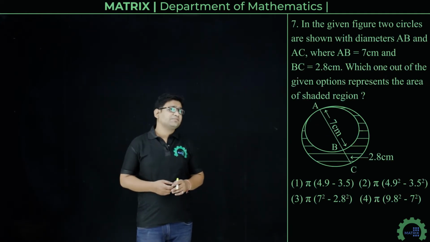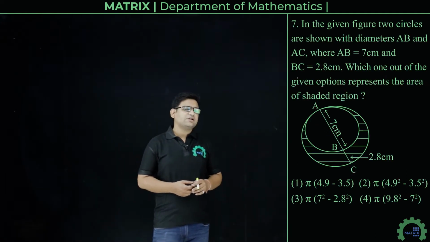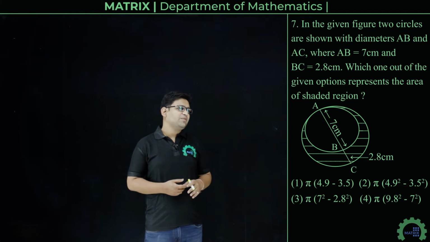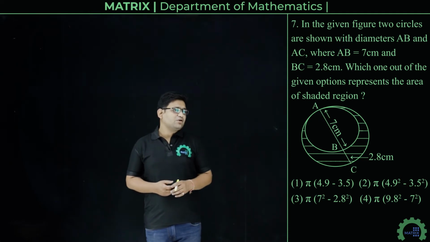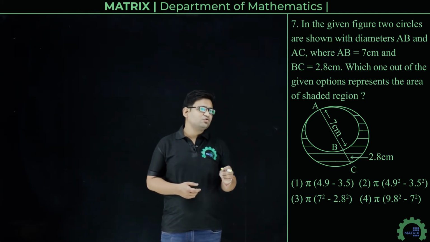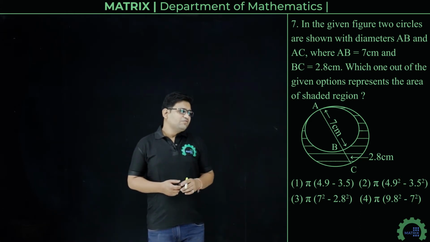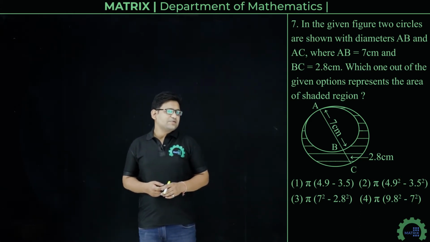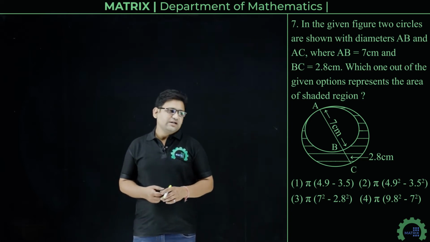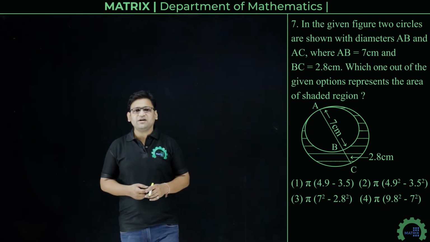Next question is, in the given figure, two circles are shown with diameters AB and AC, where AB equals 7 cm and BC equals 2.8 cm. Which one out of the given options represents the area of the shaded region? That is, we have to find the area of the shaded region.